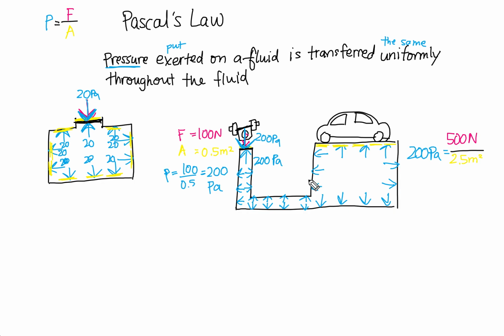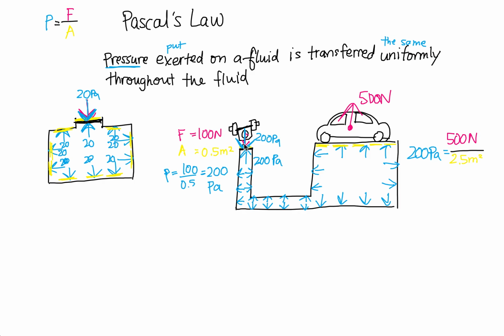So the pressure stayed the same. The area was bigger. And so now, by starting off with this small force, we were able to push up on this car with a force that is 5 times more than what we started with. We didn't need 500 newtons to lift the 500 newton car.